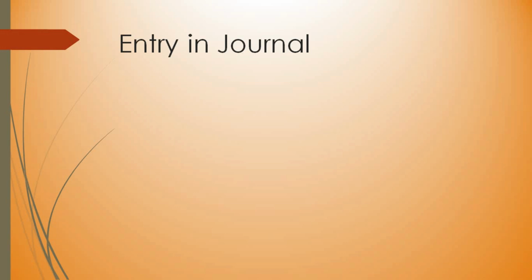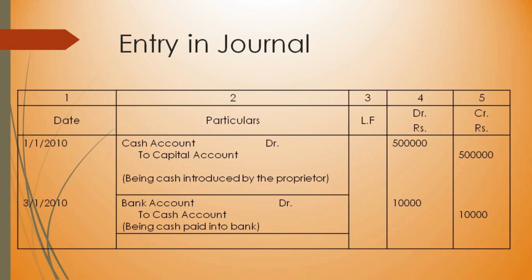So first one, Uday commenced business with cash. We have already found out the two accounts, that is cash account and capital account. And we know cash is on the debit side and capital on the credit side. When we are entering in journal, the account to be debited has to be entered in the first line. So here comes cash account debit. And straight to it, you enter the amount of the transaction in the debit column.